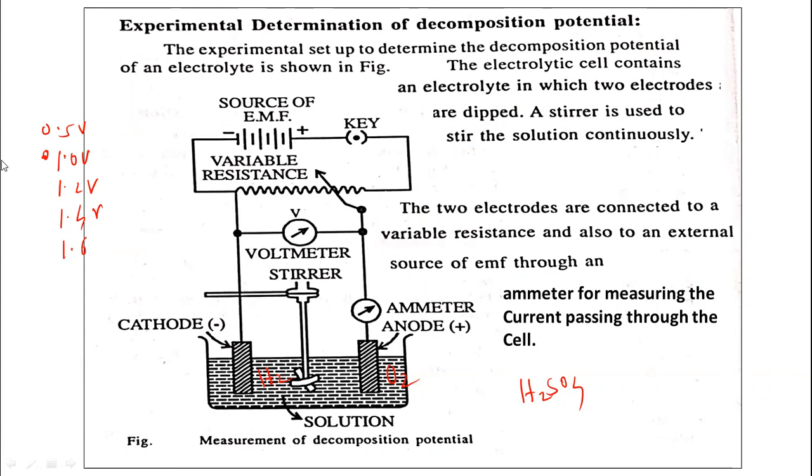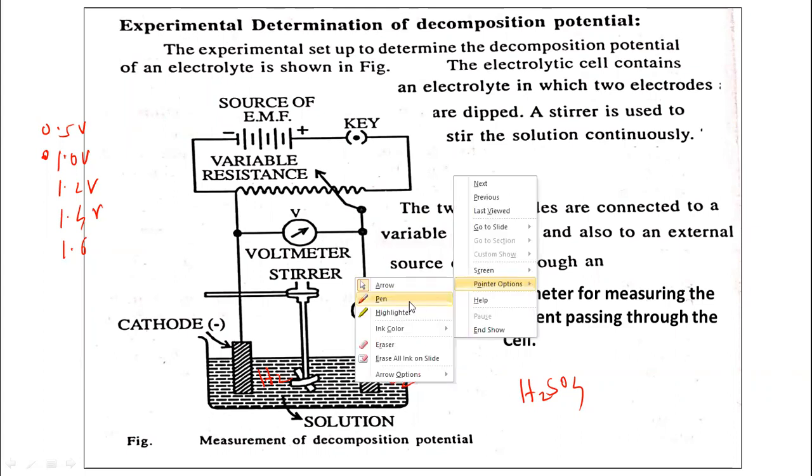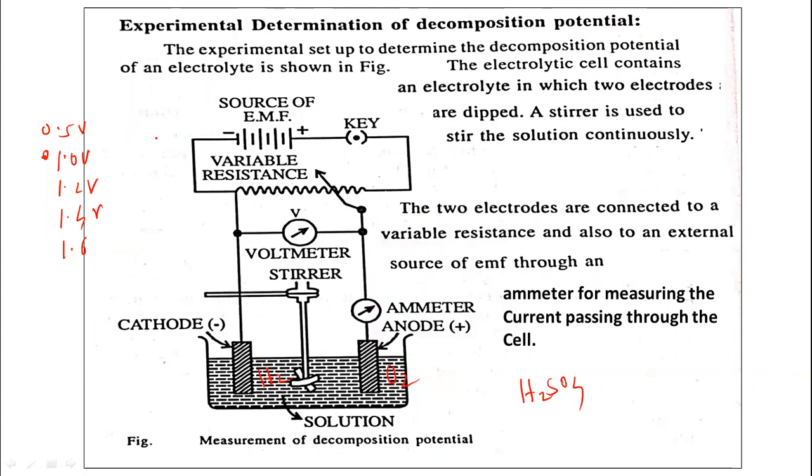The decomposition potential is denoted by the letter ED. ED is called the decomposition potential. So in this way, by making such an experimental setup, we can determine the decomposition potential of the electrolyte.